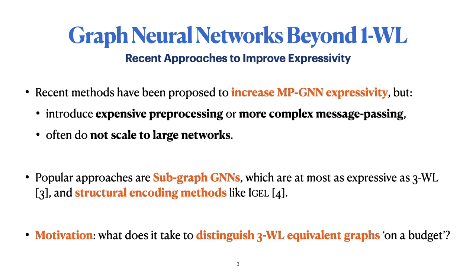Some popular approaches, like Subgraph-GNNs, consider, for instance, the subgraph surrounding each node, edge, or some subgraph sampling policy, which have been shown to be at most as expressive as 3WL. 3WL is a variant of 1WL that is more expressive and that has higher distinguishing power. In this work, we ask ourselves, what does it take to actually distinguish those 3WL equivalent graphs on a budget?